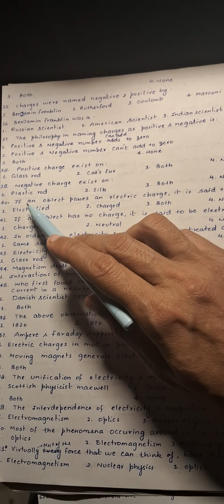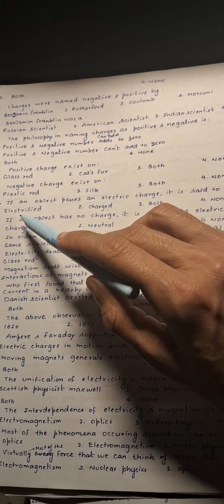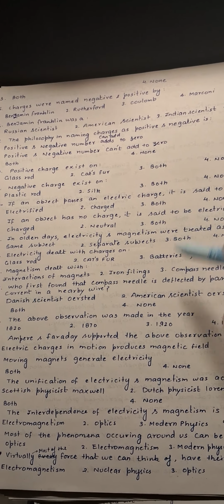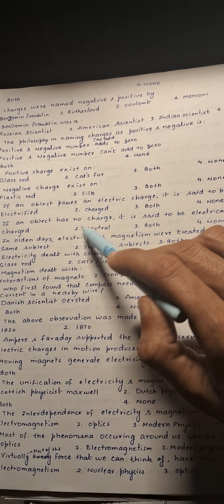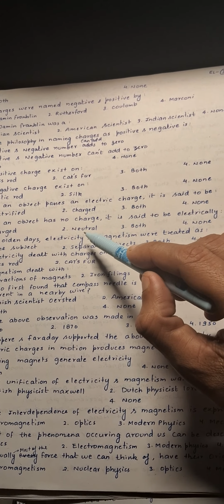Next, negative charge exists on the plastic rod and silk, so the third option is correct over here. Next, if an object possesses an electric charge, it is said to be electrified or charged, so the third option is correct over here. Next, if an object has no charge, it is said to be electrically neutral, so the second option is correct over here.